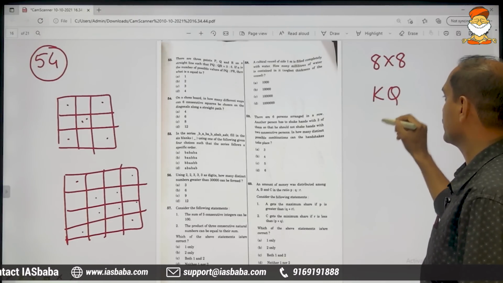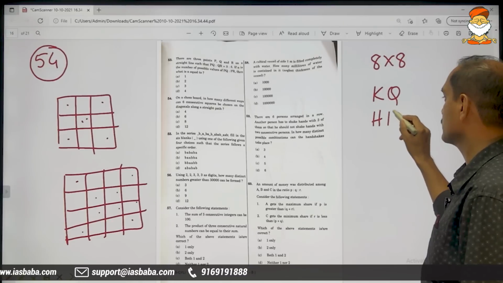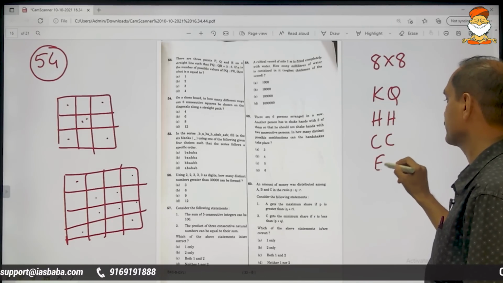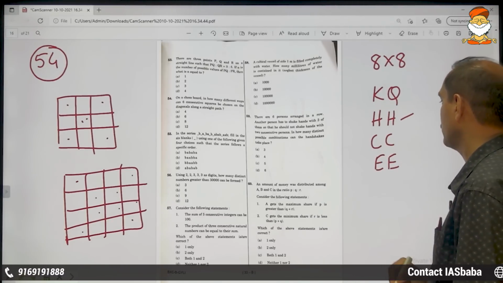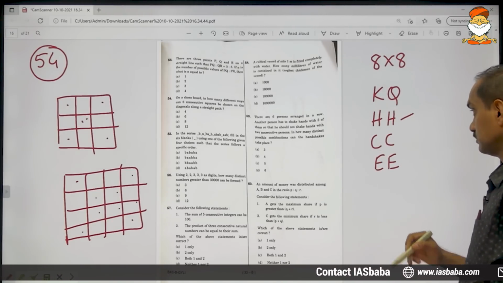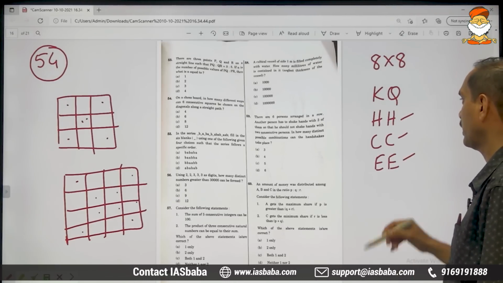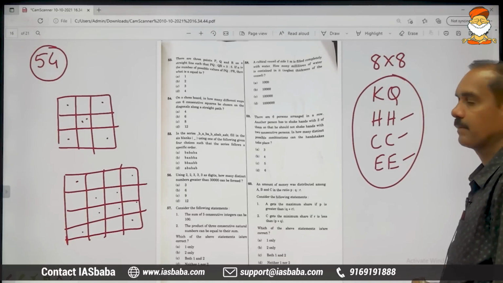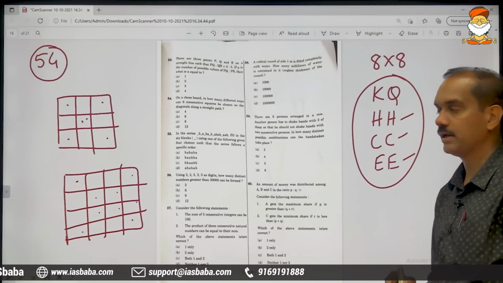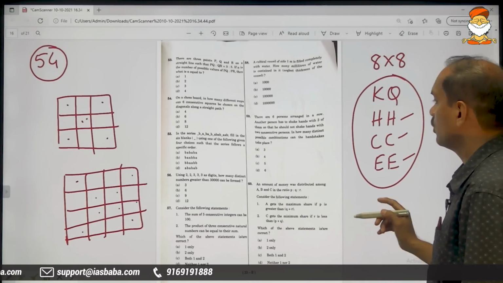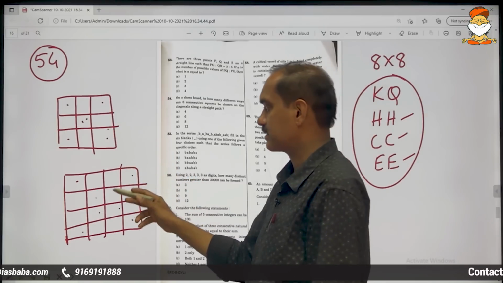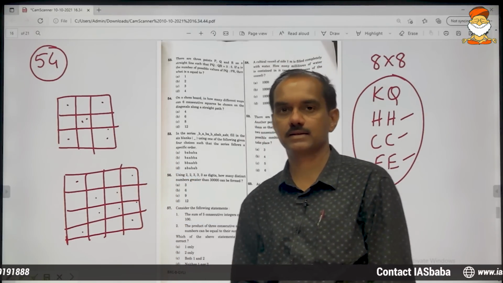King and queen at the center, 2 horses, 2 camels, 2 elephants. These are in fact called knights, bishops and rooks, with king and queen at the center. So total 8. The chessboard is of size 8 by 8, just like this, an 8 by 8 size square.